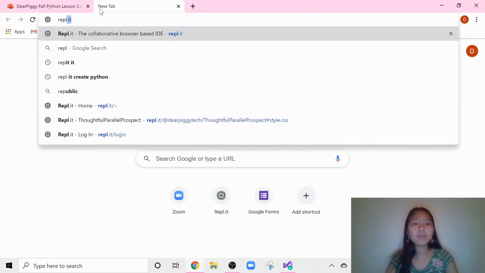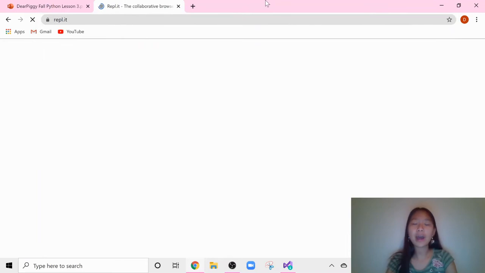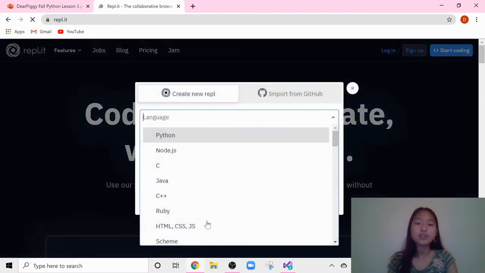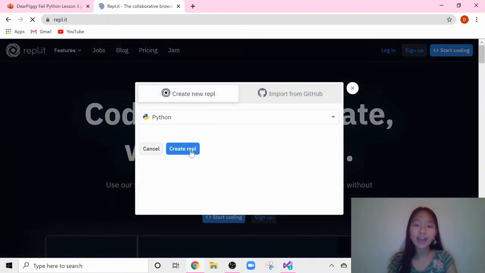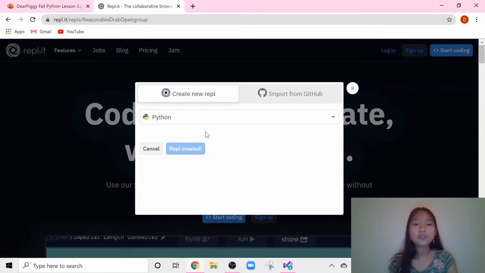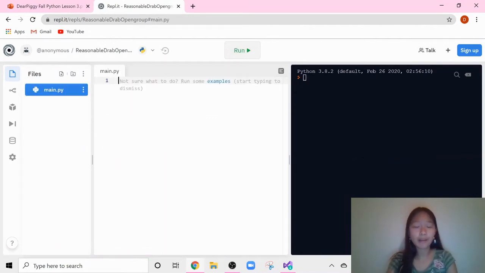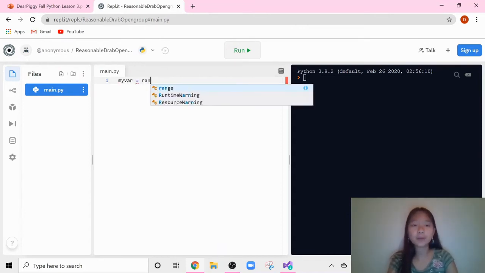So let's go to repl.it, our in-browser IDE, click the blue Start Coding button in the top right-hand corner or in the middle, choose Python as your language, and create your REPL. What we need to do first is create our own variable. And this variable, again, can be called whatever you would like. So we could call it my_var is equal to, and then we're going to use the range function.